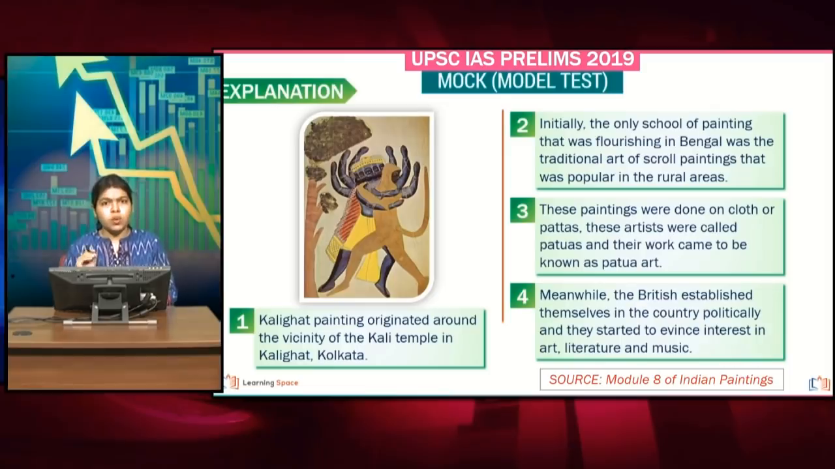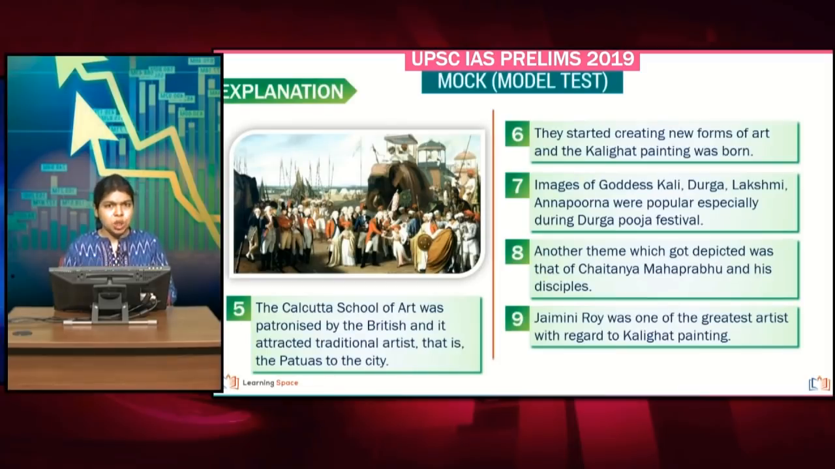So this is sourced from module 8 of Indian painting, and the Calicut painting actually originated in the vicinity of Kali temple in Kolkata. The traditional art of scroll paintings had a very good effect upon the Calicut painting. Traditionally, there were some painters who drew the Patua art in the villages. But with the arrival of the British, greater interest developed with regard to Indian art, and especially the artists from the villages.